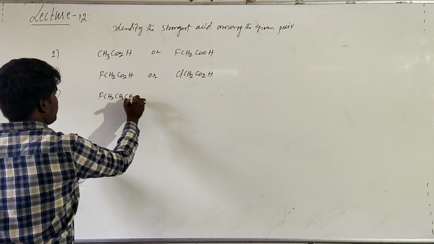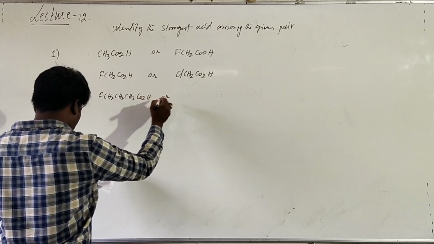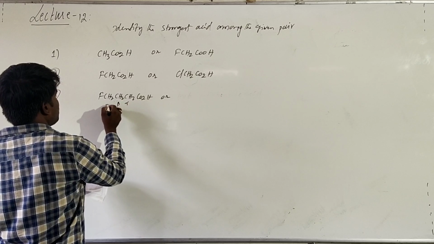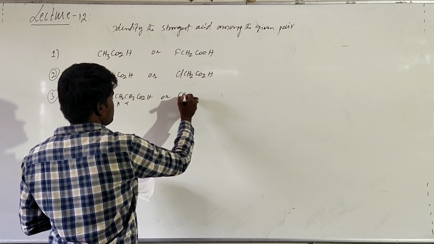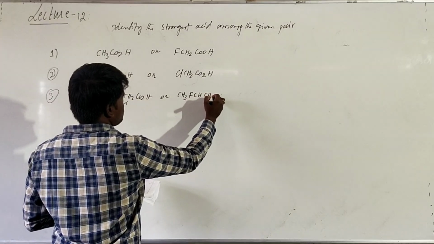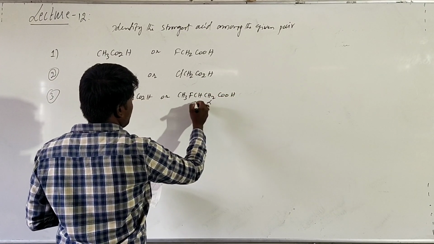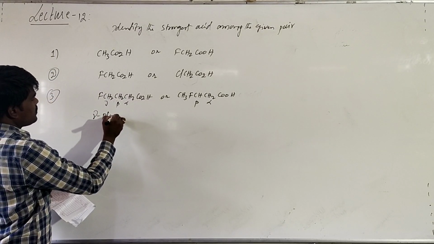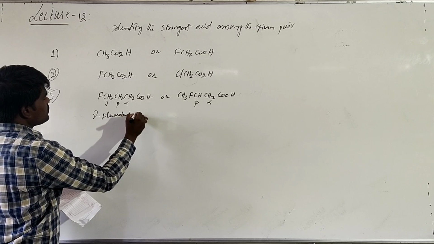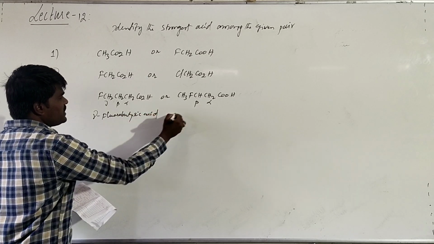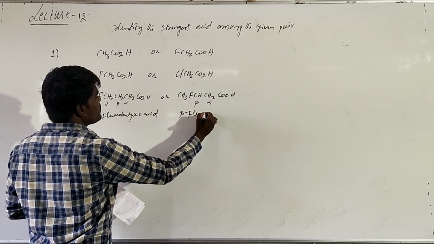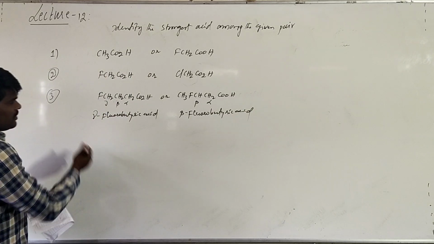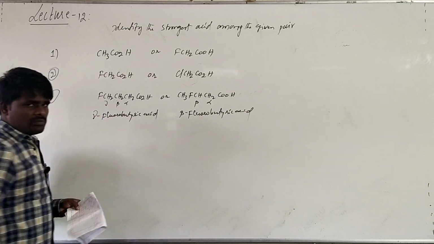Here, this is alpha, beta, this is gamma, and he has given CH3 CHF CH2 COOH, which is beta-fluoro, and the other is gamma-fluorobutyric acid. Or you can say this is 4-fluorobutanoic acid, and this is 3-fluorobutanoic acid.